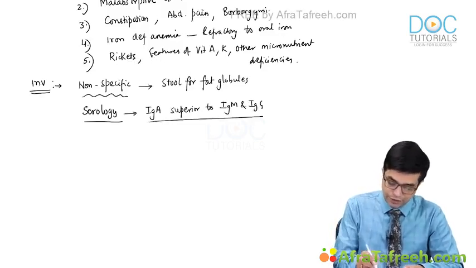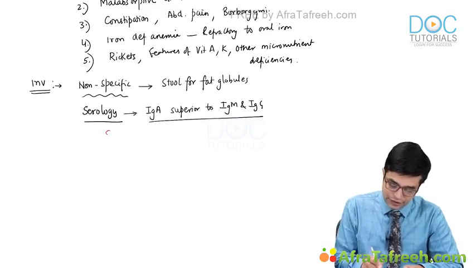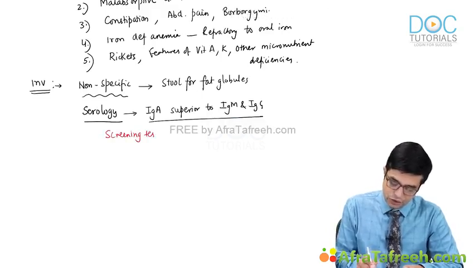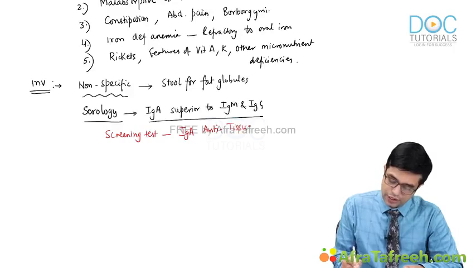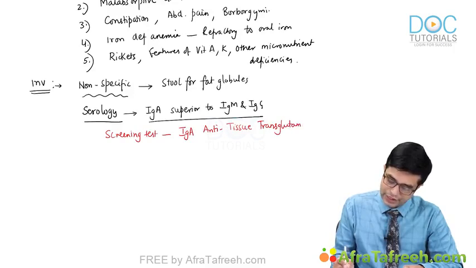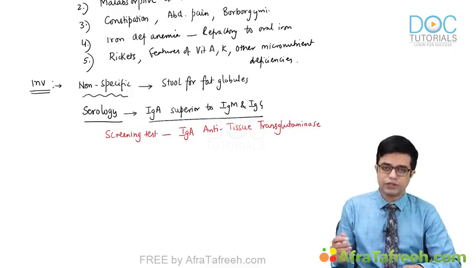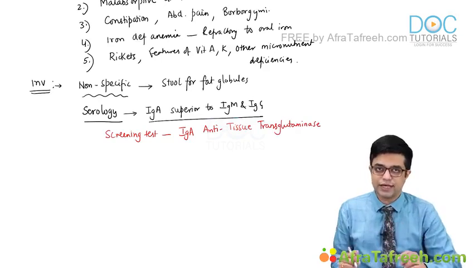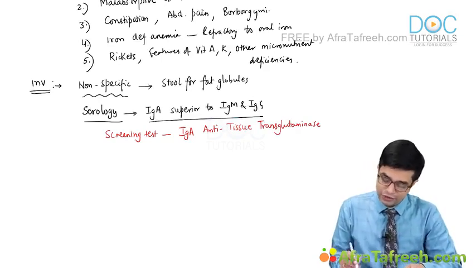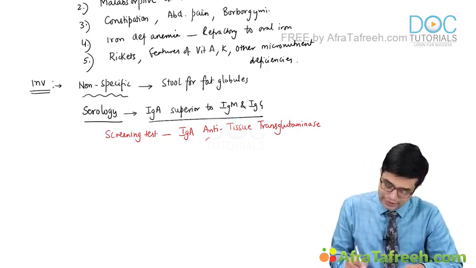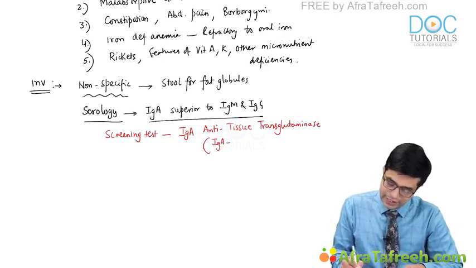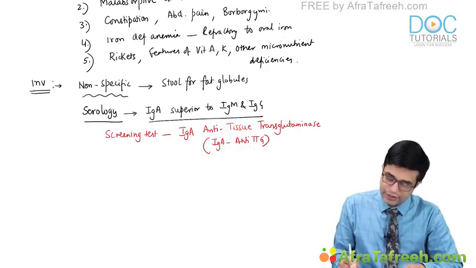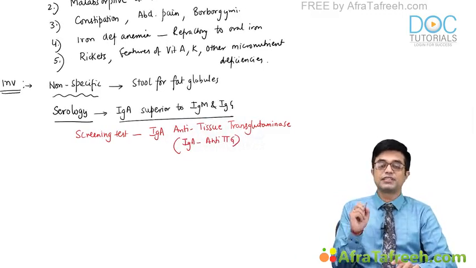In serology, the screening test of choice is a test called IgA anti-tissue transglutaminase. Transglutaminase is an associated antigen in the gluten, so there will be antibodies forming against it as well. It is written as IgA anti-TTG. IgA anti-TTG is considered to be the screening test of choice.